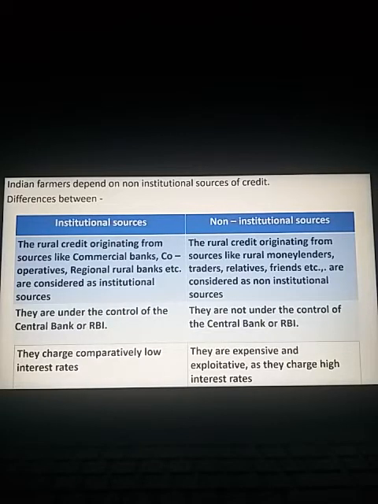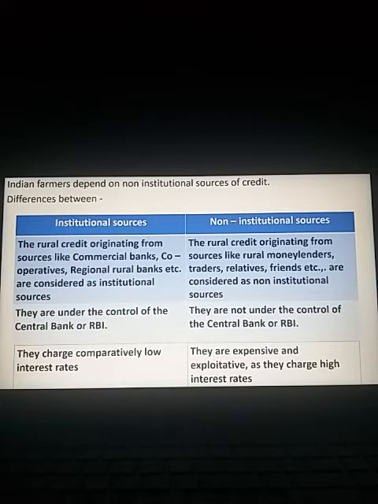Observe this table carefully. There are 3 points listed here. Observe all 3 points, and let us compare institutional and non-institutional sources in detail. Observe the very first point, left hand side. The rural credit originating from sources like commercial banks, cooperative banks, regional rural banks, etc., are considered institutional sources.